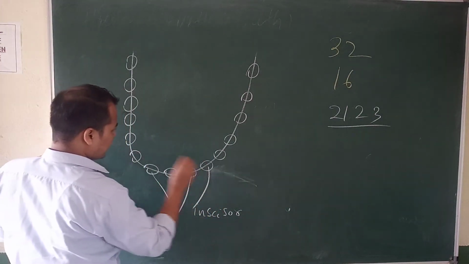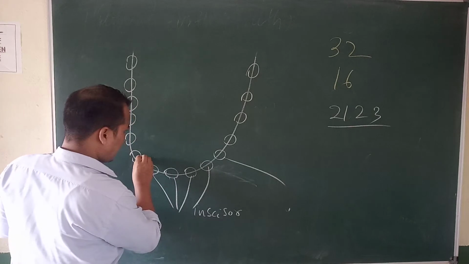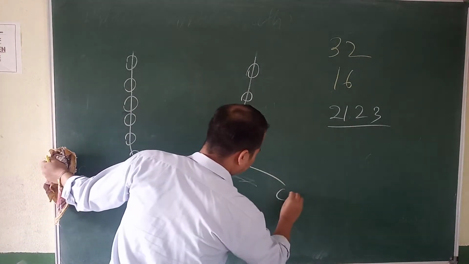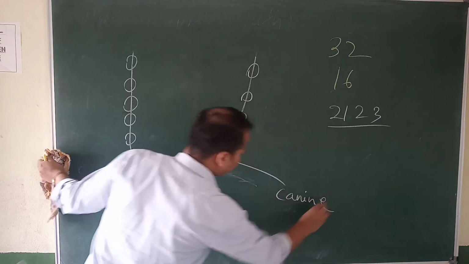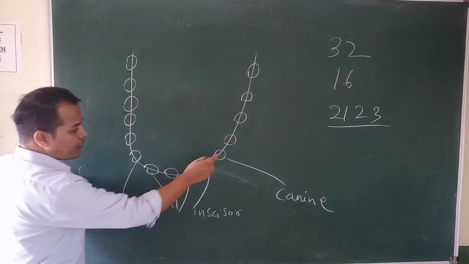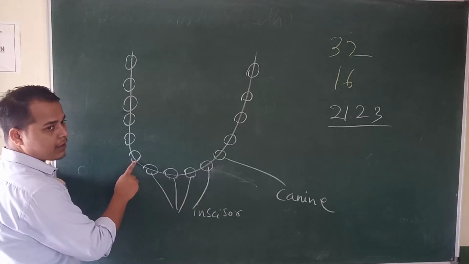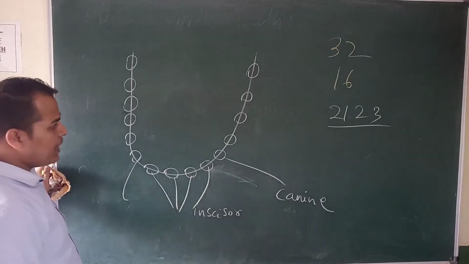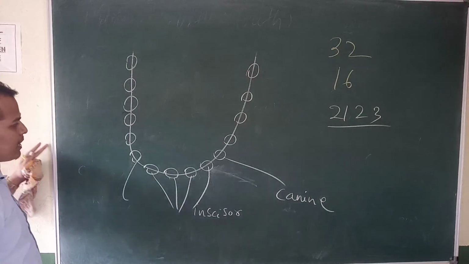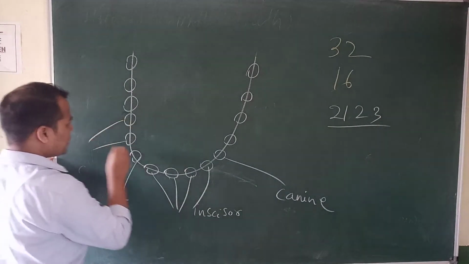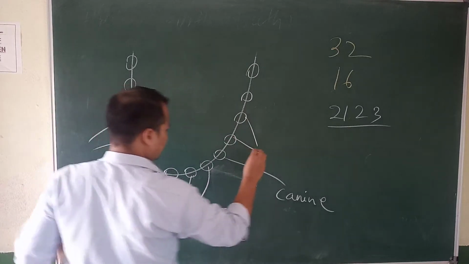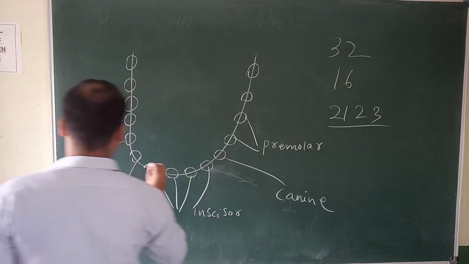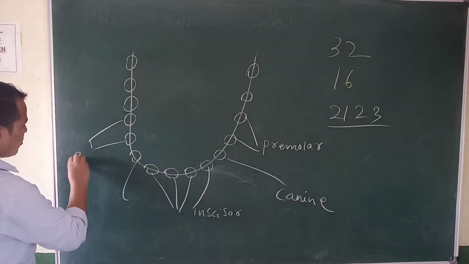Then canine. Okay. So how many canines? In the upper jaw it is 1, lower jaw is 1. So it is 2. Yes or no? Then premolar. Premolar, how many? It is 4. Yes. So these are called premolar.